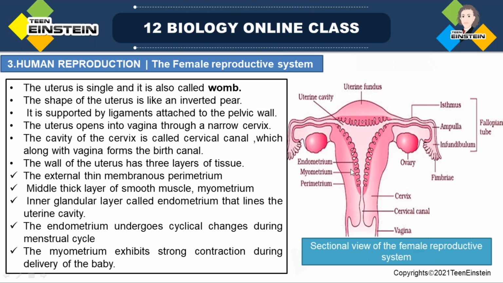The inner layer is called the endometrium, a glandular layer that forms a lining to the uterine cavity. The endometrium undergoes cyclic changes during the menstrual cycle, and the myometrium shows strong contraction during the birth of a baby. Got it?